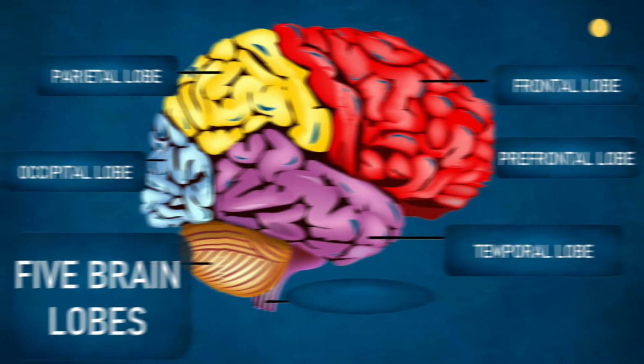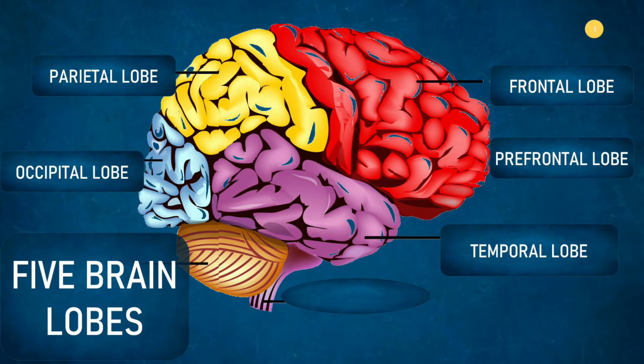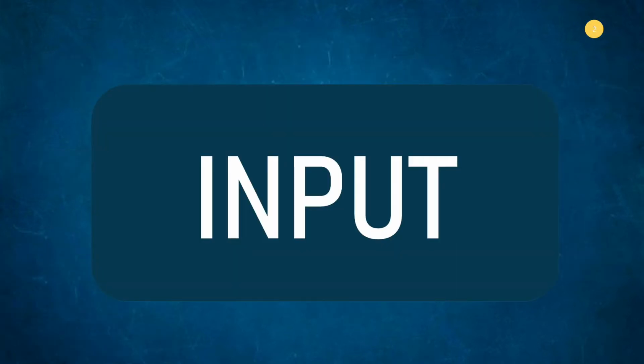The third step is understanding how our brain is connected. So this is the neuroscience of who we are, what we are. We need to understand that every person has 5 brain lobes. Now, before we understand how the brain works, we have to understand how we are receiving information from the outside world, which causes us to think or act in a particular way. So we will first look at the input. How is the brain designed to receive information from the outside world?